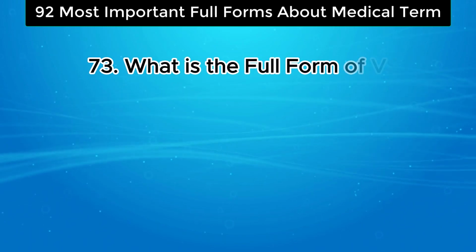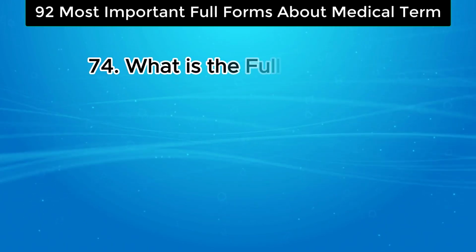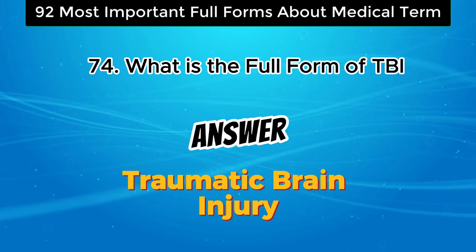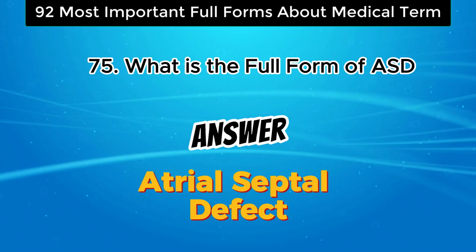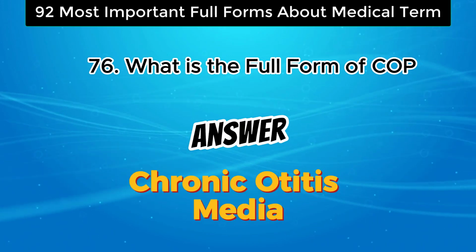What is the full form of VSD? The answer is ventricular septal defect. What is the full form of TBI? The answer is traumatic brain injury. What is the full form of ASD? The answer is atrial septal defect. What is the full form of COP? The answer is chronic otitis media.